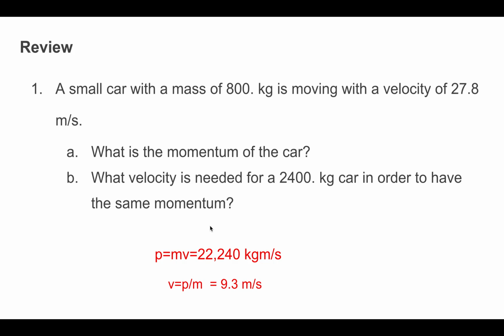And then letter B, what is the velocity that a 2,400 kilogram car needs to have in order to have the same momentum as the previous one? Well, if we know that the momentum is 22,240 and we need to have the same momentum, we will just divide that 22,240 by the new mass, which is 2,400. That means that the velocity for the new car is only needing to be 9.3.